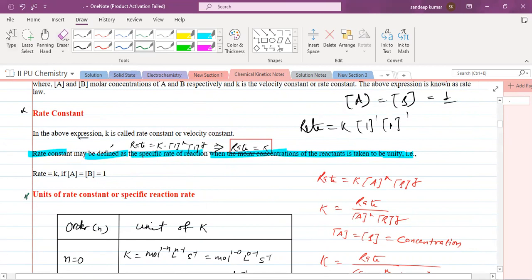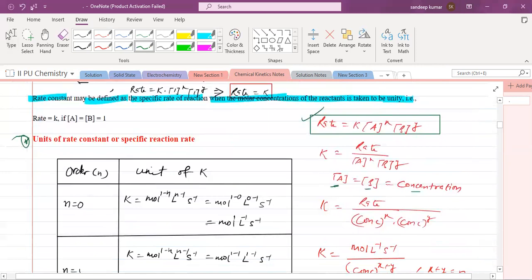Try to understand. Consider any general reaction. From the rate law expression, rate is equal to K into [A]^x [B]^y. So we can write K is equal to rate upon [A]^x [B]^y. Let the concentrations of A and B be equal, that is, equal to concentration. So K is equal to rate upon concentration to the power x, concentration to the power y. We know that x^m into x^n is x^(m+n).